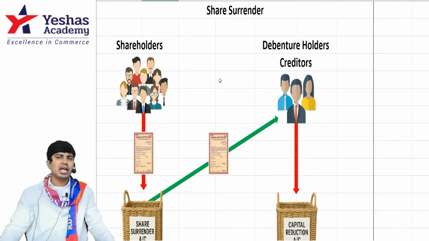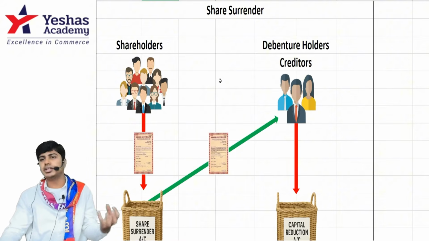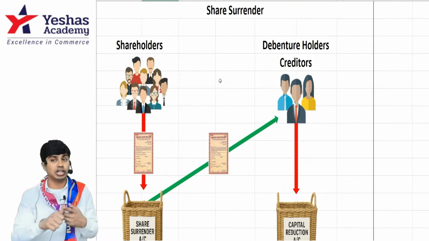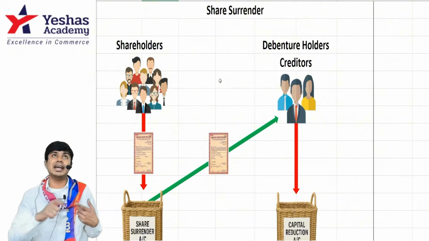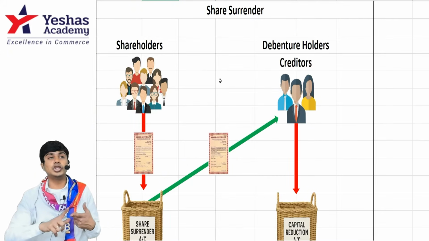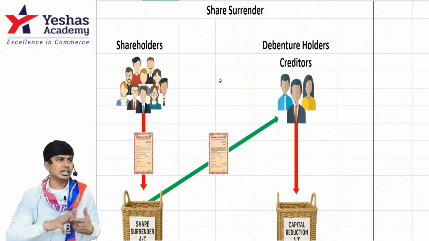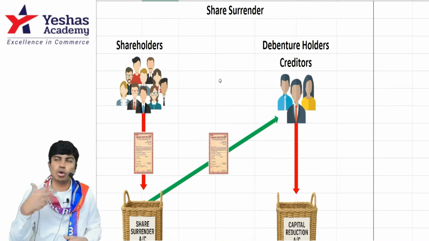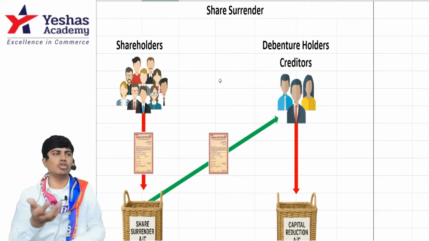As a company, I have a lot of obligations to pay. I am supposed to pay interest to debenture holders. I am supposed to pay arrears of preference dividend, or I owe money to my creditors or other liabilities. It's been long-term due and it's also overdue. I've gone beyond the due date, but I've not yet paid.